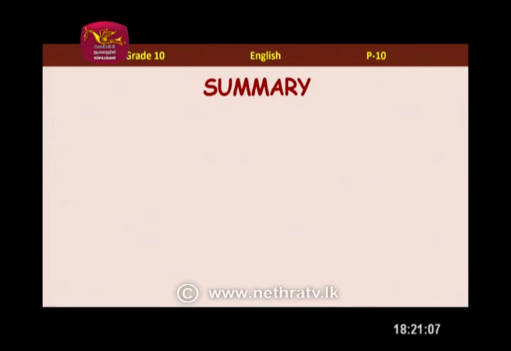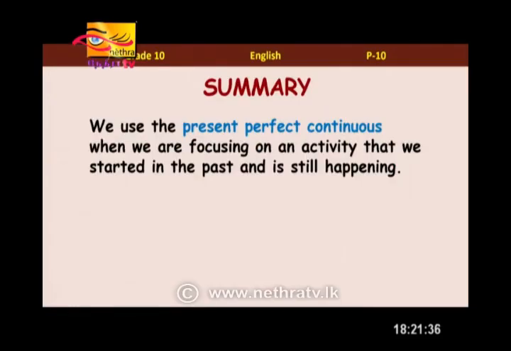Right. So children, now you know we are using present perfect continuous and past perfect continuous. Well, when it comes to both tenses, we are talking about a time period. What are the words that we are using to talk about time period again? For and since. Exactly. So for with the period of time and since with a point of time. And remember in that present perfect continuous, we use present perfect continuous to talk about actions that we started in the past but still continuing, or perhaps have finished just now, where you can see the evidence like the paint in my hands. Oh yes. You need to wash that off.